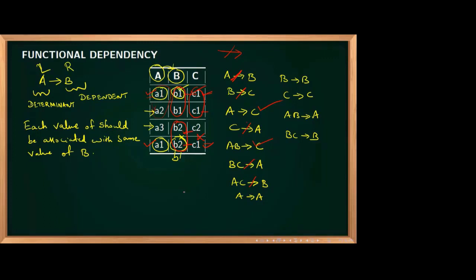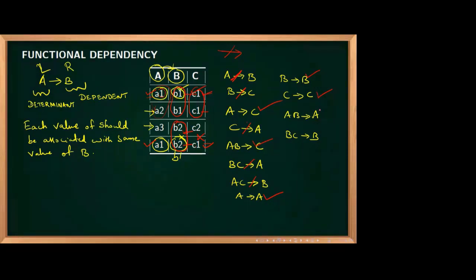A to A. It's always correct. It's trivial. Why? A1 determines A1 itself. A2 determines A2. A3 determines A3. It's always correct. Now B to B is also the same case. B to B, trivial. C to C, we say that's trivial. I will tell the definition of trivial later.